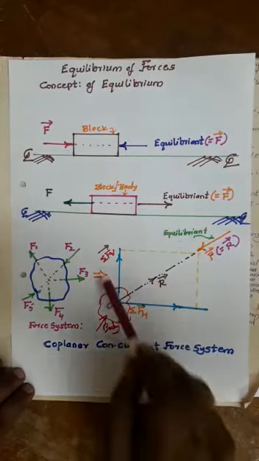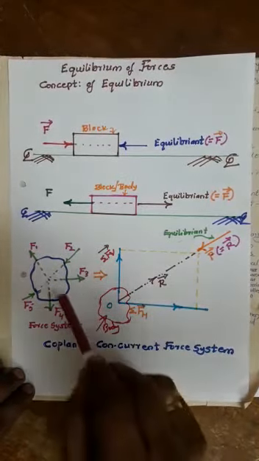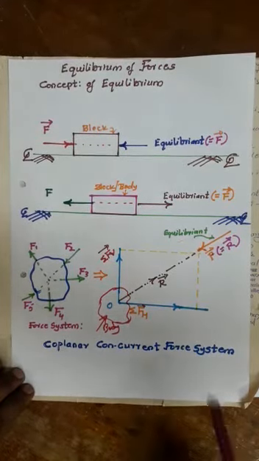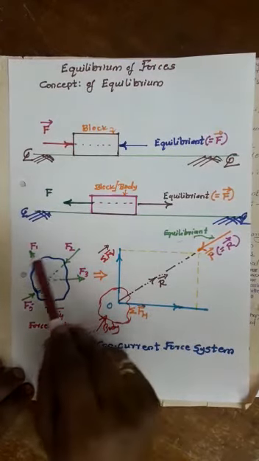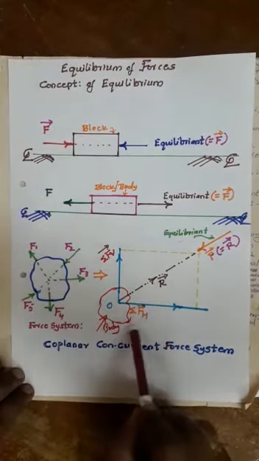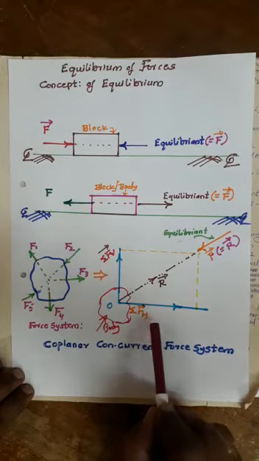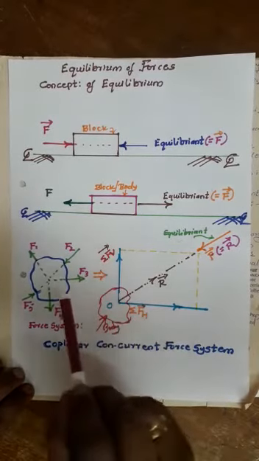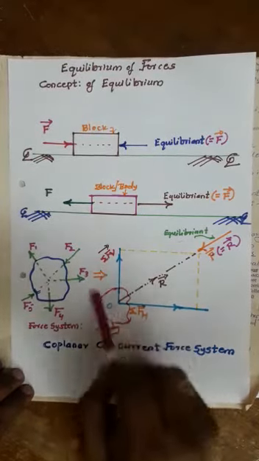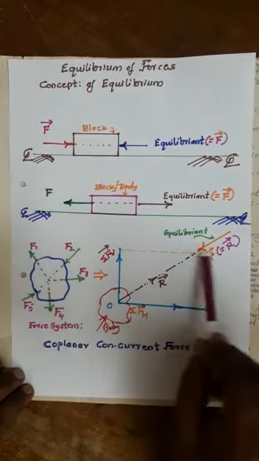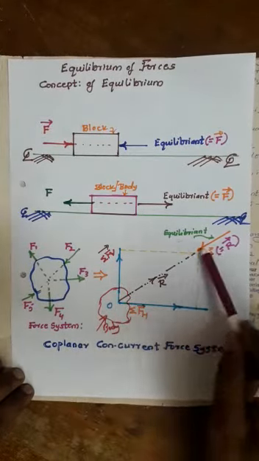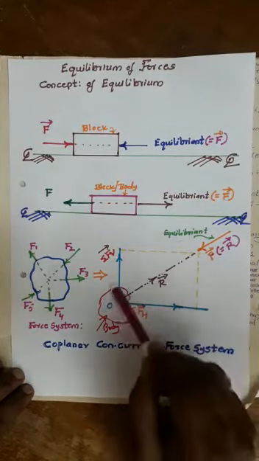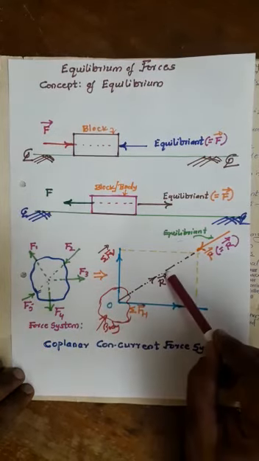Whenever a number of forces are acting on a body at a point, the state is called a coplanar concurrent force system. In this case, we have to convert all those forces into the algebraic sum of forces in the x direction, or horizontal component, and the algebraic sum of all the forces in the vertical direction. It means the resolution and composition of forces, and afterwards we construct the parallelogram. The line joining the diagonal represents the resultant R. It means that the body will be moving in the direction of the resultant R.